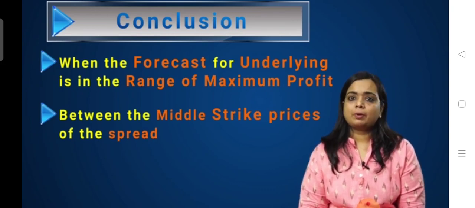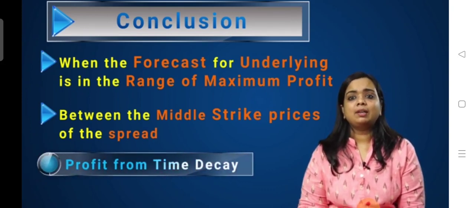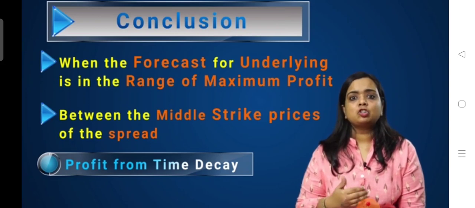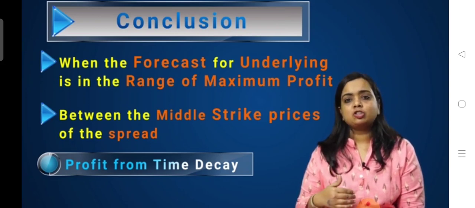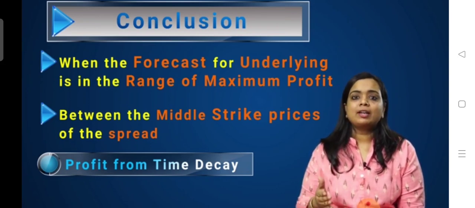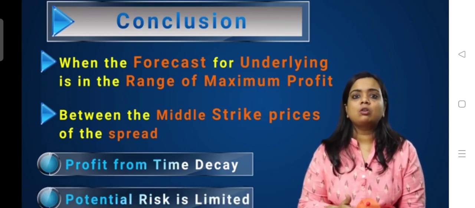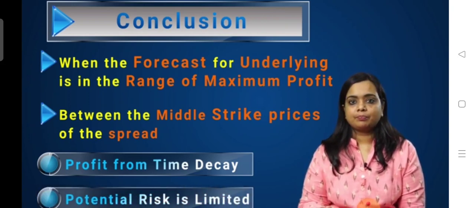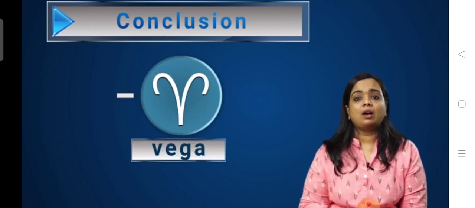The long condor spread profits from time decay, and unlike short straddle and short strangle, the potential risk of the long condor spread is limited. Long condor spreads are very sensitive to changes in volatility. A long condor spread with calls will have a negative vega.